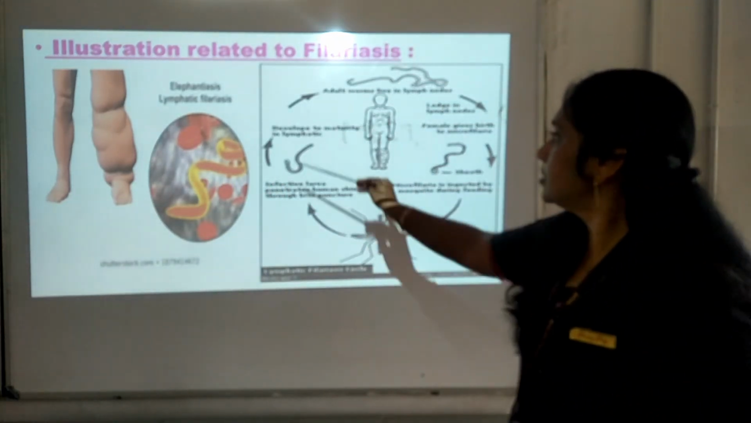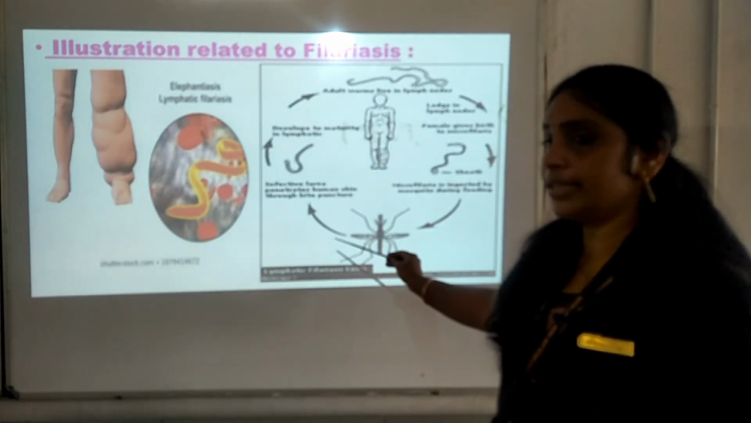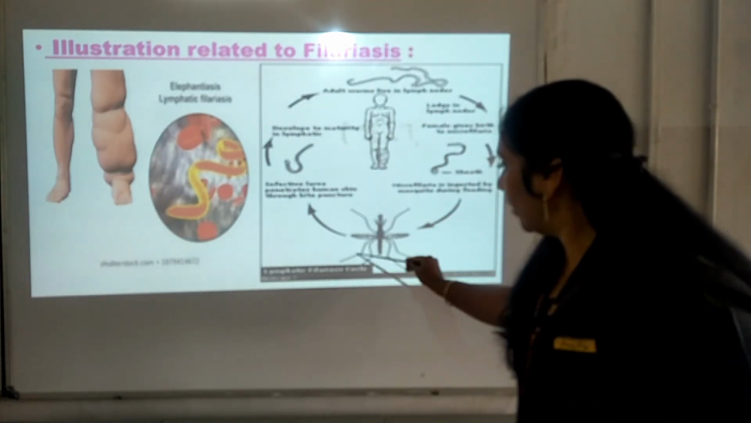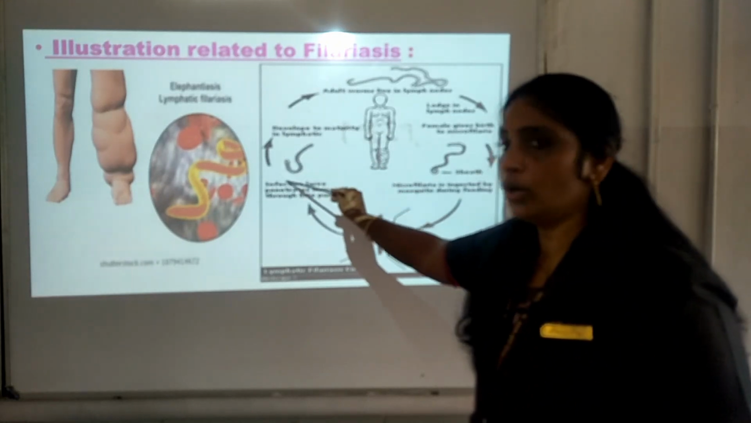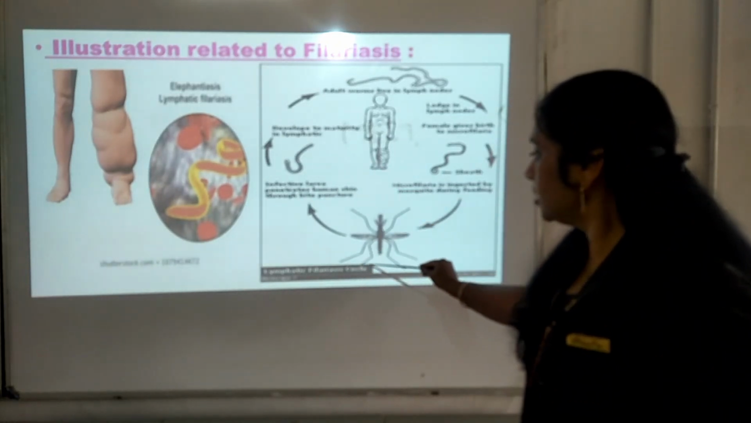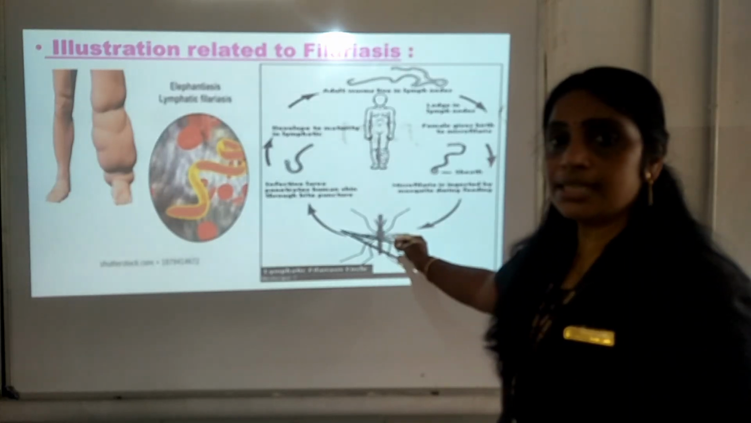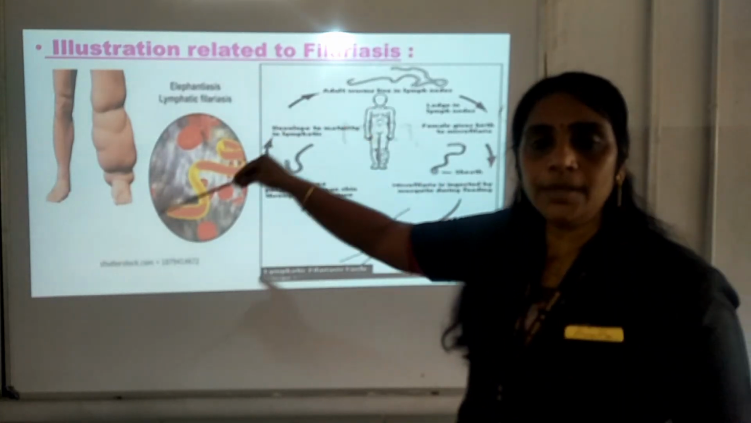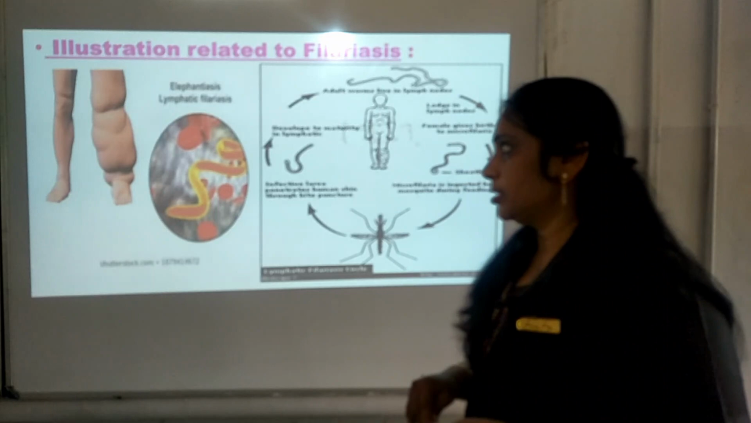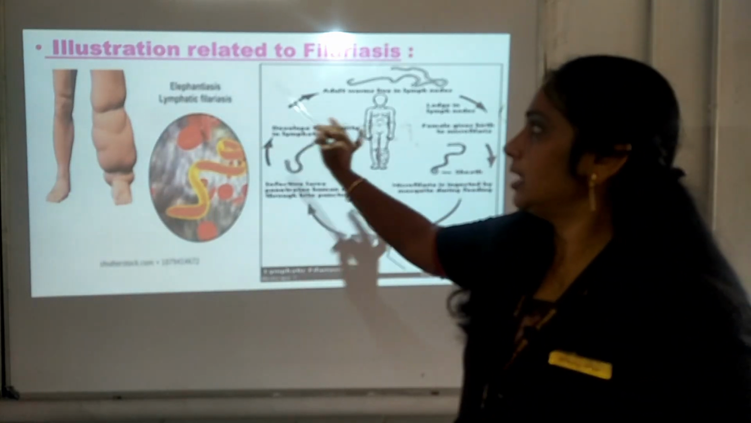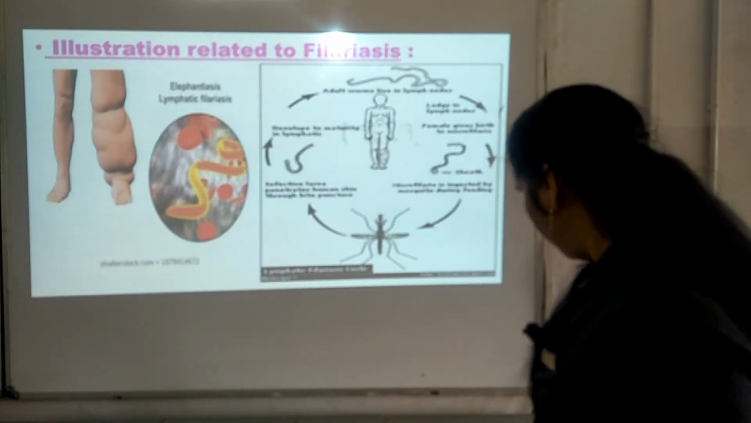You can see this is the life cycle of the filarial worm, and this is the vector. This is the filarial worm, isn't it? This is the vector, that is the Culex mosquito, which is spreading the disease from the infected person to the healthy person. So this is the illustration related to filariasis.